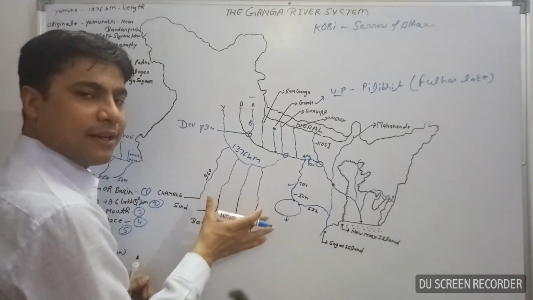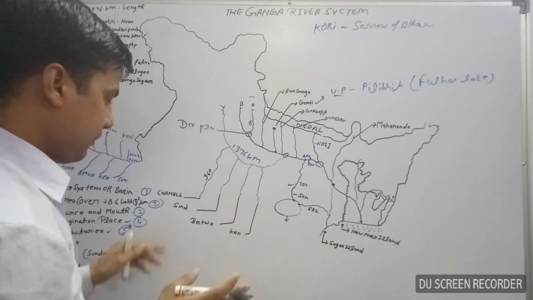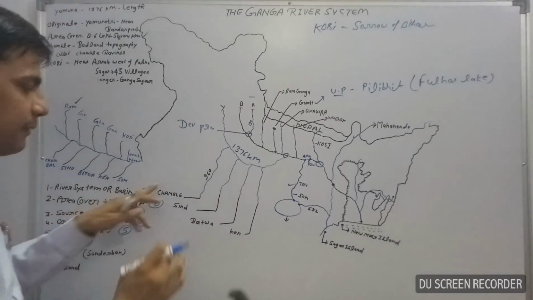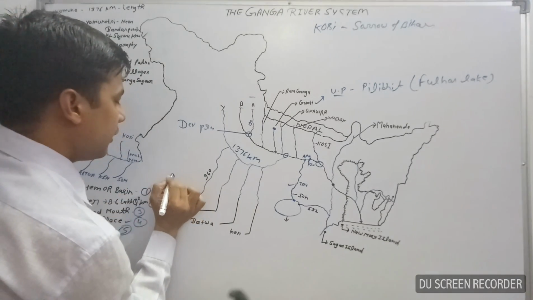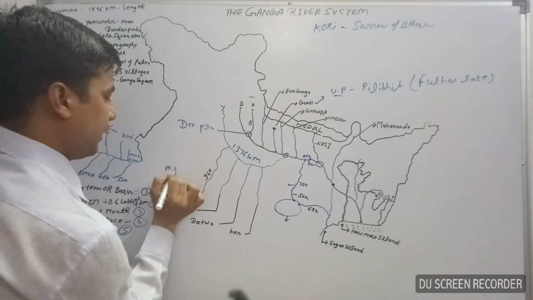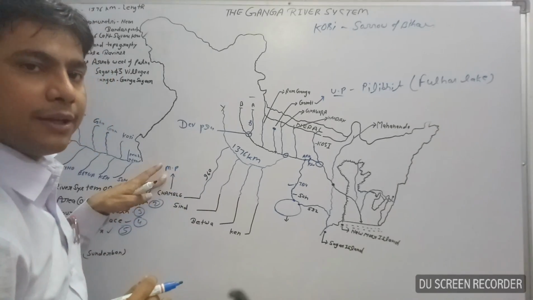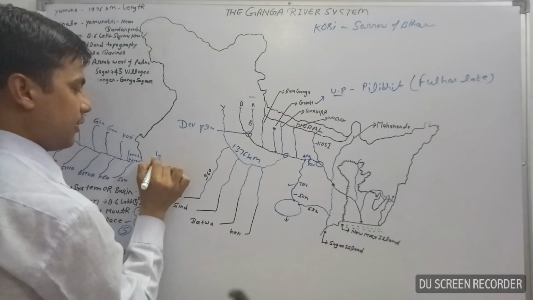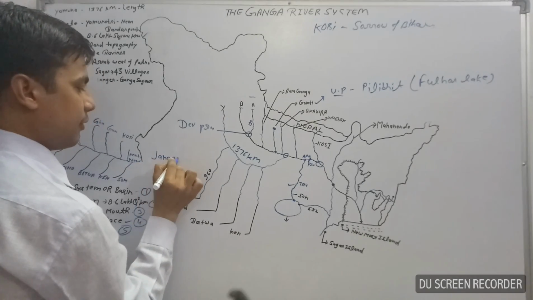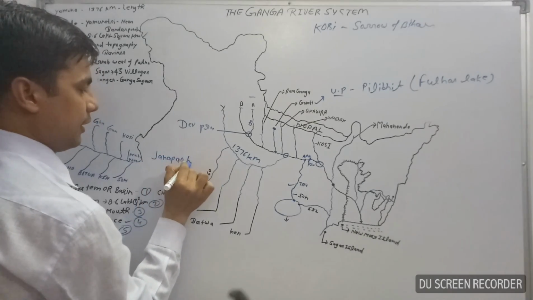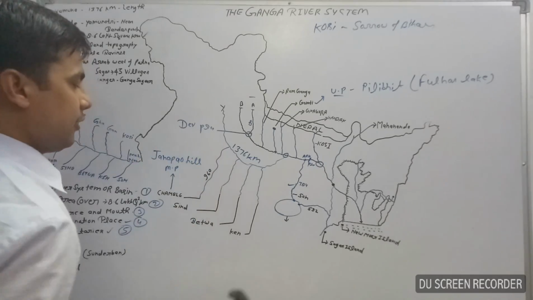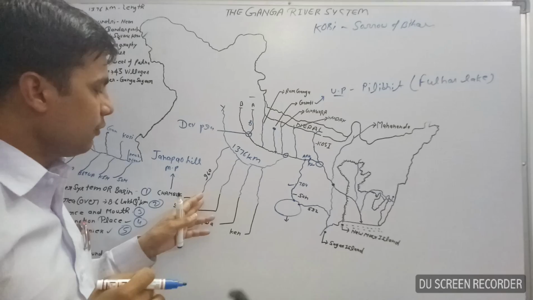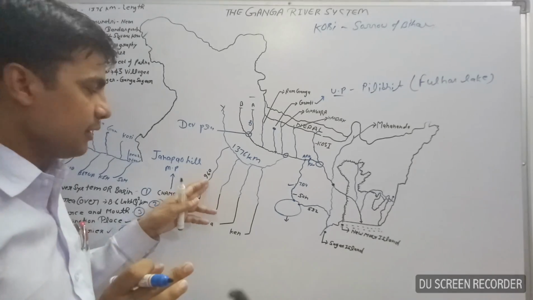These are the major right hand tributaries of the Ganga river. Chambal is a famous river, as you know. It originates from Madhya Pradesh at the Janapao Hills. The name of the hill is Janapao Hills. It originates in Madhya Pradesh from Janapao Hills and flows towards the Madhya Pradesh region, some parts of